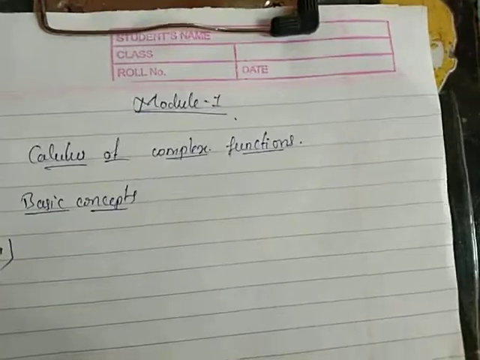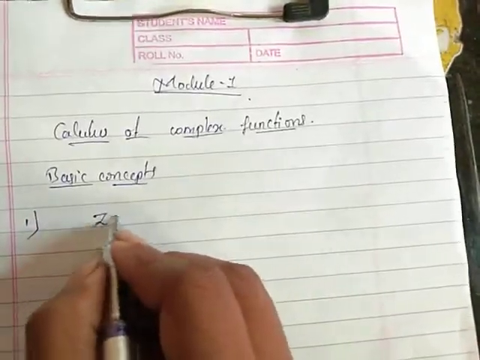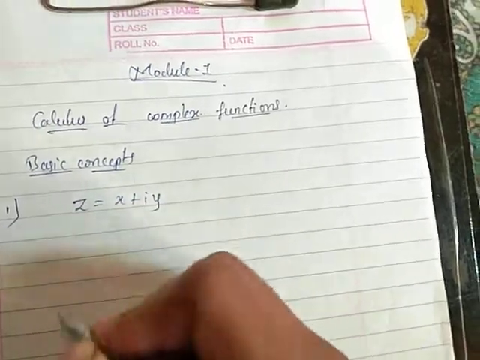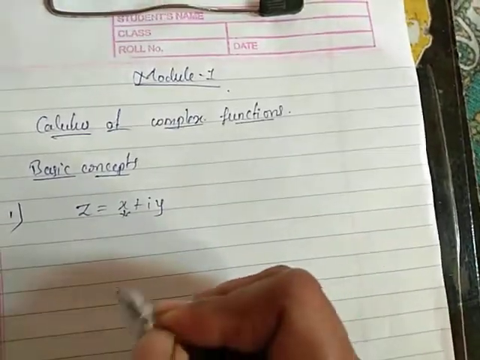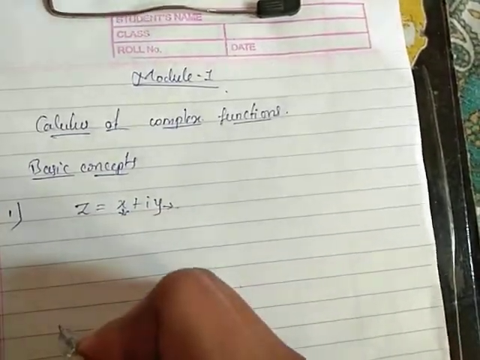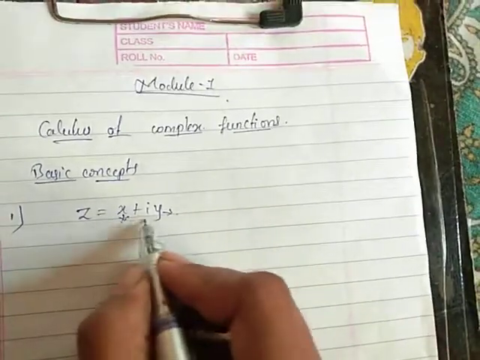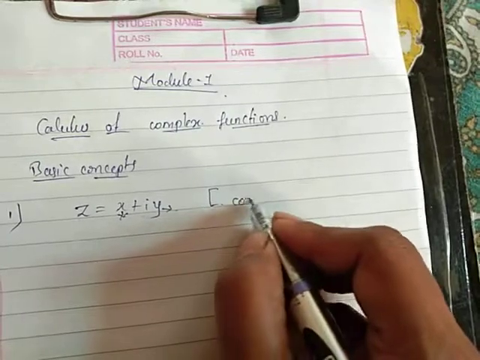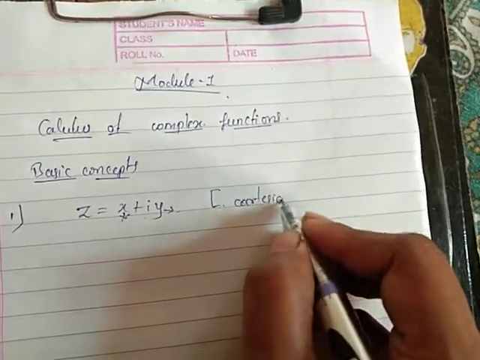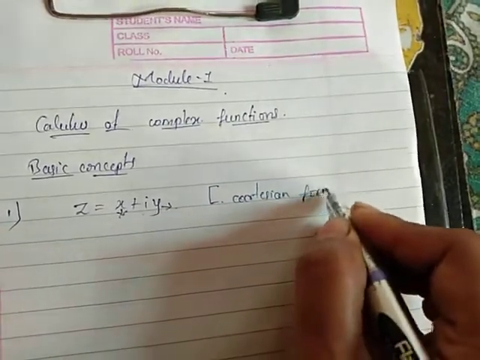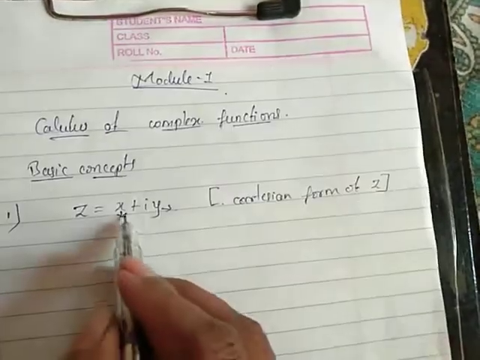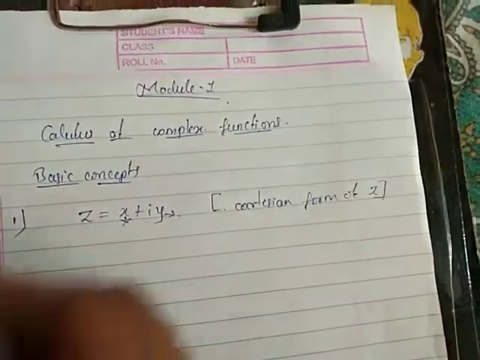So in that, first, generally we denote the complex number in terms of z, having the form x plus iy, where x is the real part and y is the imaginary part. This is the complex number in the Cartesian form. Cartesian form of z means in terms of x and y.